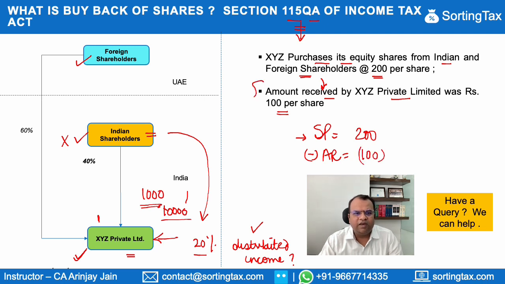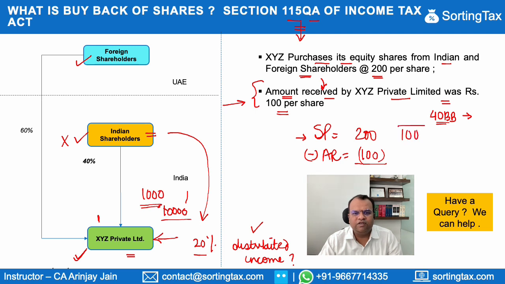Now, this is a complicated matter. There may be different situations and circumstances when this might be applicable. In all those circumstances, you need to watch out for the relevant rule, Rule 40BB, if I recall it properly. That's the rule which lays down how you have to calculate the amount received per share. But for simplicity purposes, let's say it's 100.